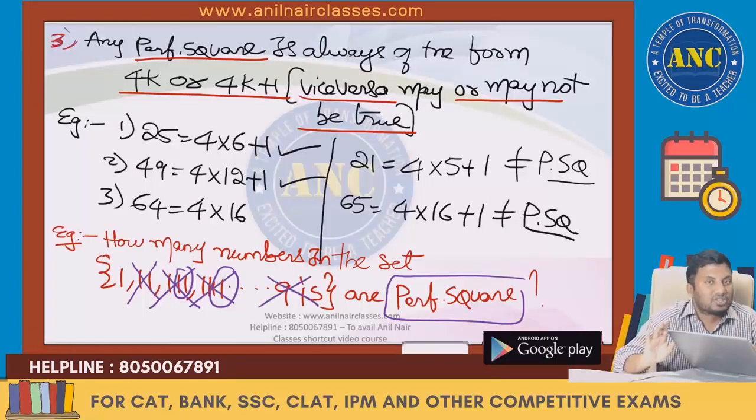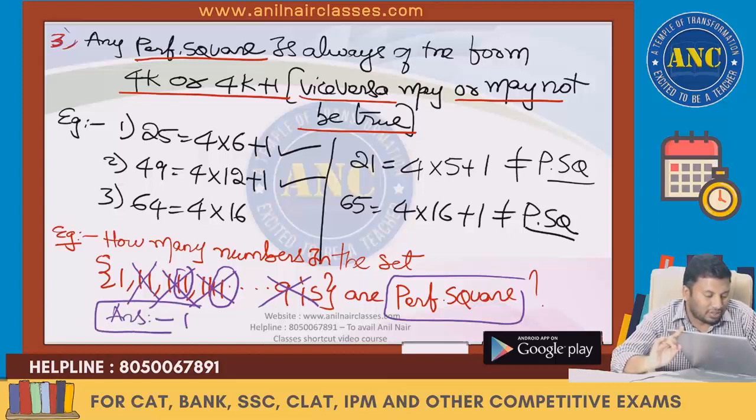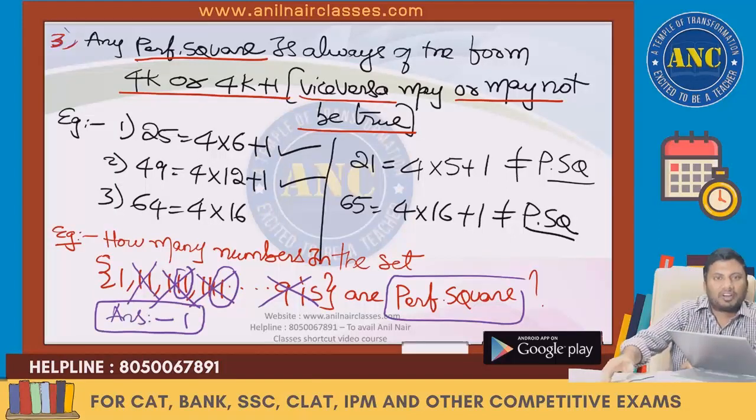Any perfect square will never be of the form 4k plus 2 or 4k plus 3. It should be of the form either 4k or 4k plus 1. So the answer is only one number is a perfect square. 11 is 4 into 2 plus 3. I hope it is clear. This is one way to look at it.